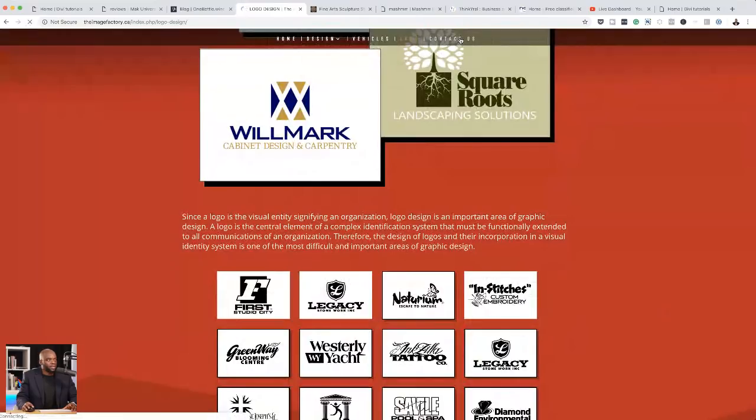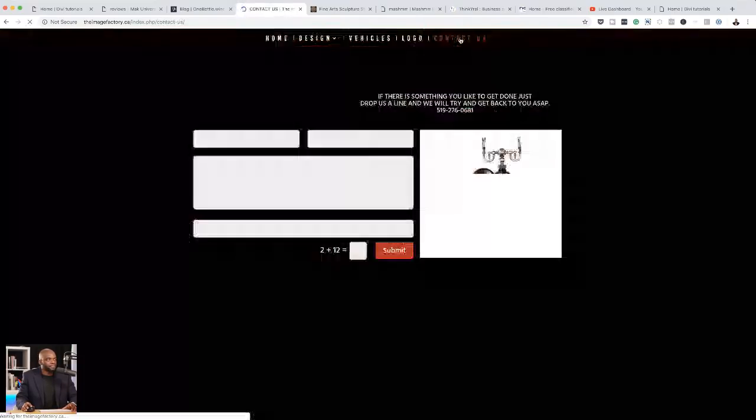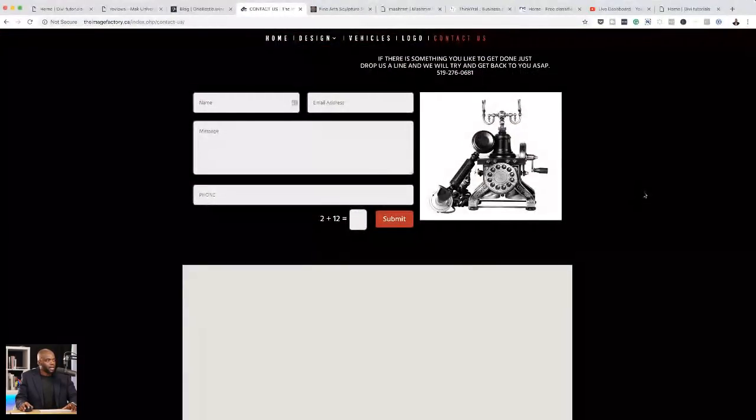So the final page I'm going to take a look at here is the contact page. And again, this contact page is really, really dark. It looks like it's not a part of this actual website. So just add some consistency throughout the site. This contact page, I'm sure you can all agree with me that more could be done here to make it much better. In fact, this image here of this telephone, I know it looks really nice, but I would get rid of that and put the address there instead.